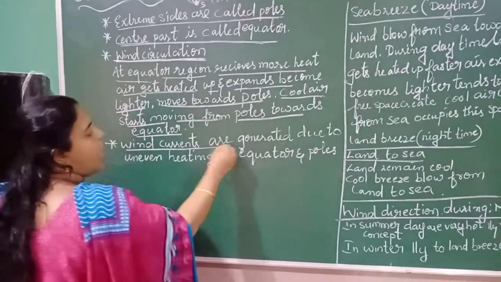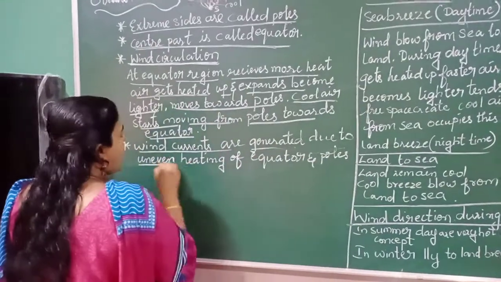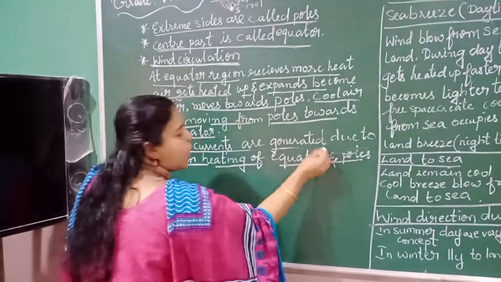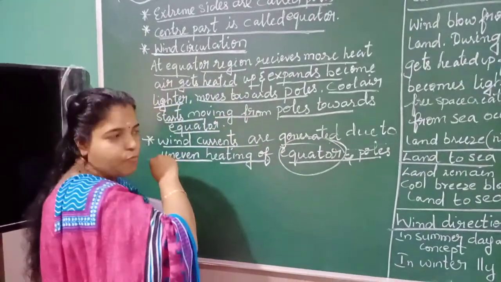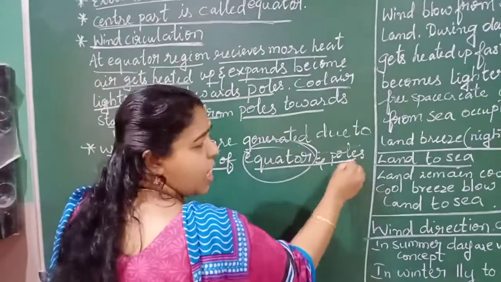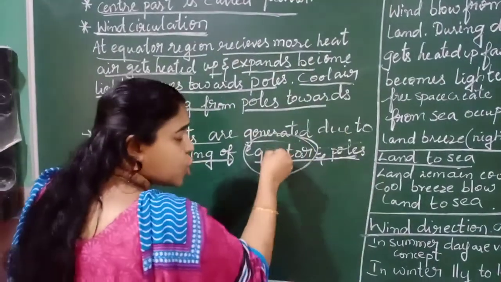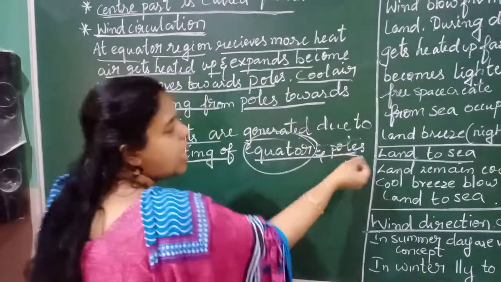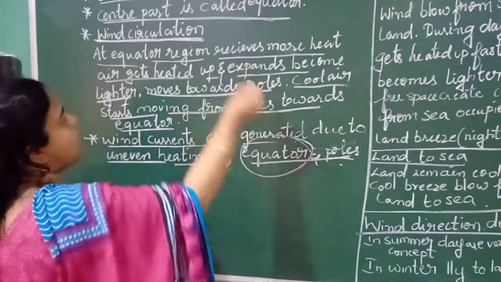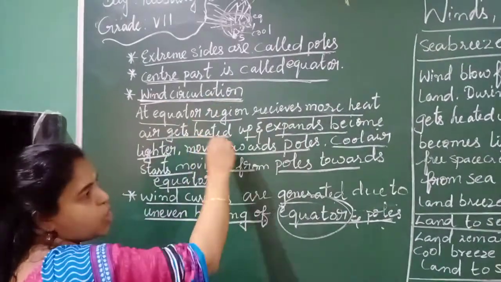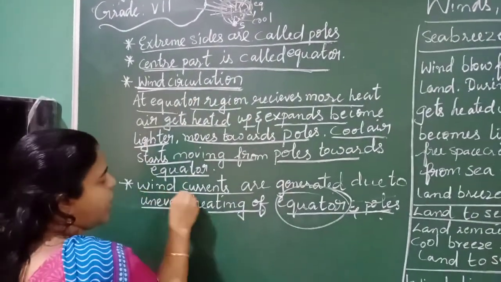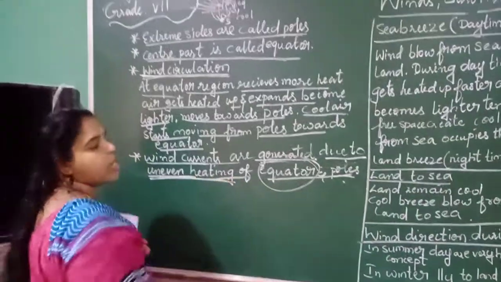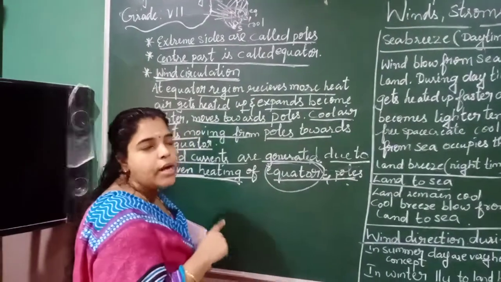So wind currents are generated due to the uneven heating of the equator and poles. Why? The equator region heats up very fast compared to the poles. So cool air will move to the equator, and hot air will move to the poles. This circulation of wind is called wind circulation. Wind currents are generated due to the uneven heating of the equator and poles.